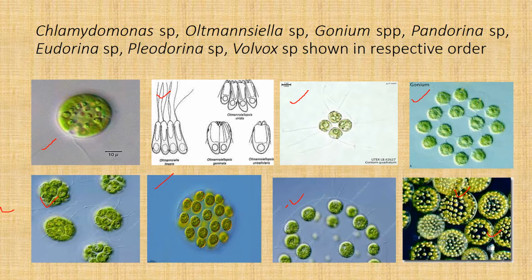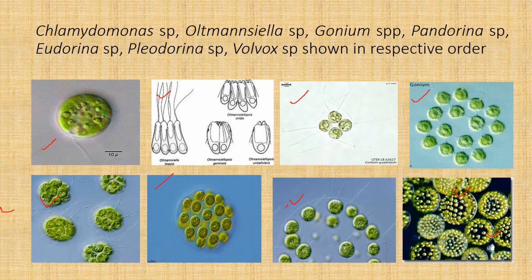Here there is progressive development of the coenobium, from unicellular to colonial form, and in the colonial form there is an increase in the number of cells in the colony. As a result, there is a gradual increase in the size of the colony.